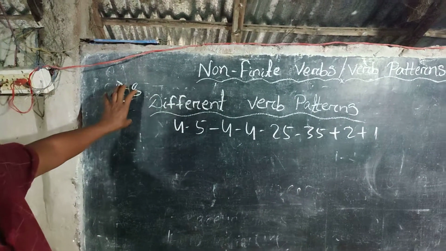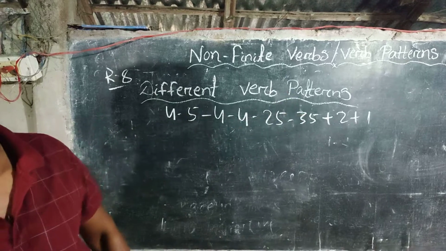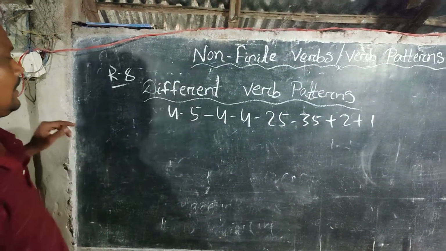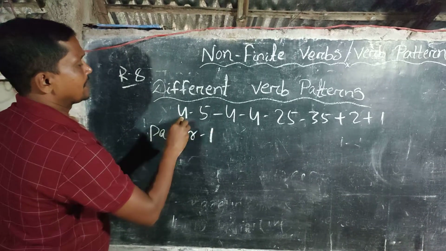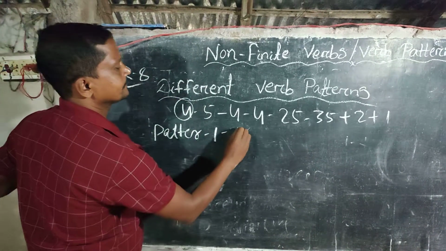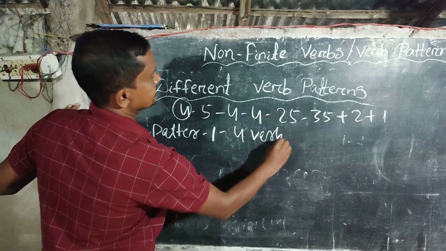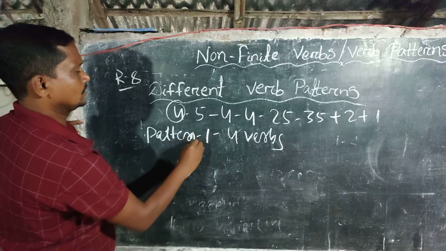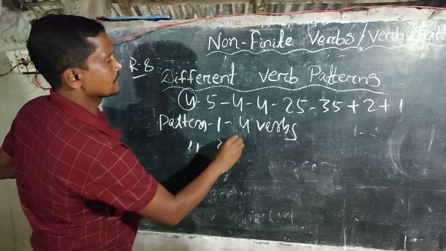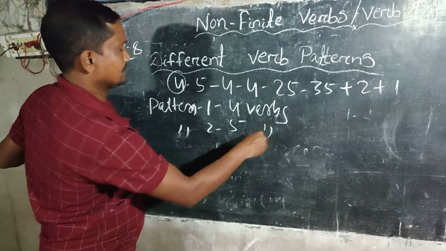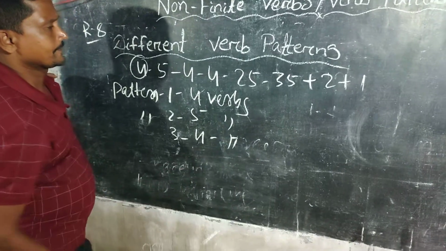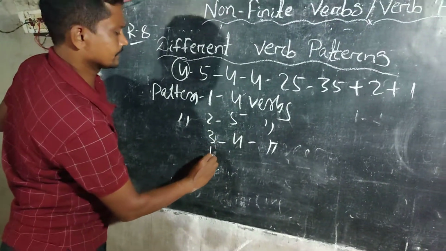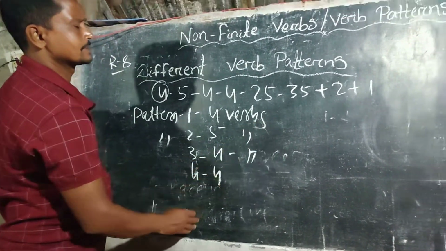Rule number 8, different verb patterns. Today I shall teach you: in pattern number 1, 4 verbs. Pattern number 2, 5 verbs. Pattern number 3, another 4 verbs. And pattern number 4, another 4 verbs.